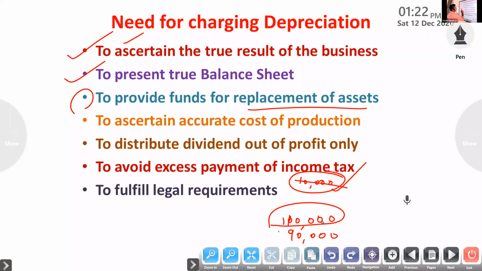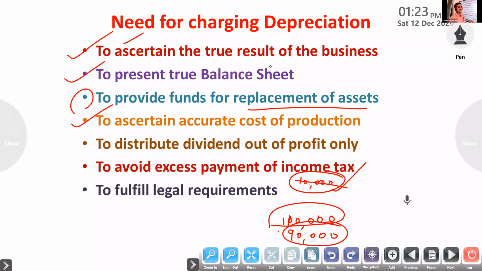To ascertain the accurate cost of production. For fixing the sale price, we have to include the cost of production. Cost plus profit is equal to sale.